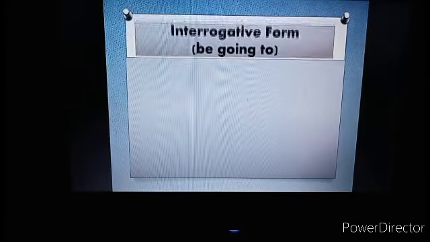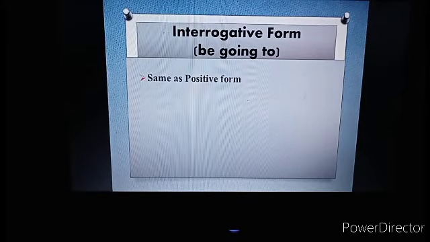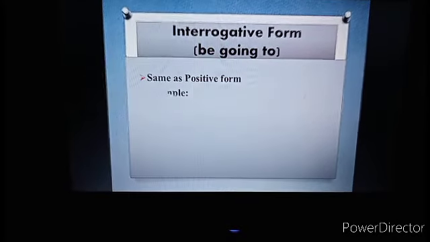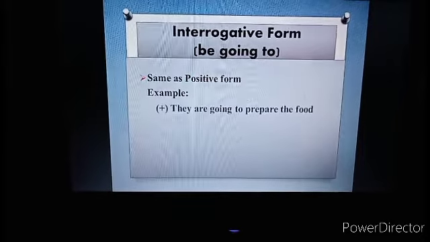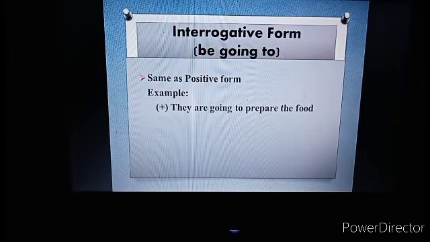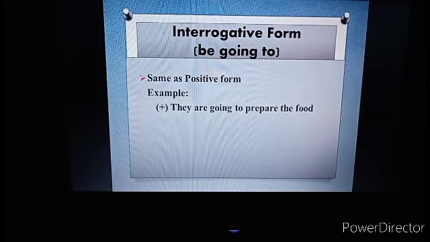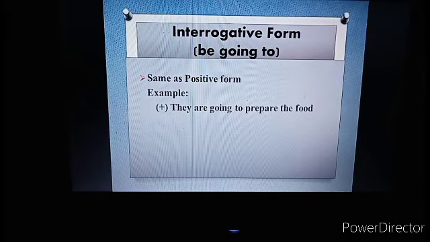How about interrogative form by using be going to? That's same as positive form. For example, they are going to prepare the food. That's positive. Look at the to be. The to be are after they, after subject.